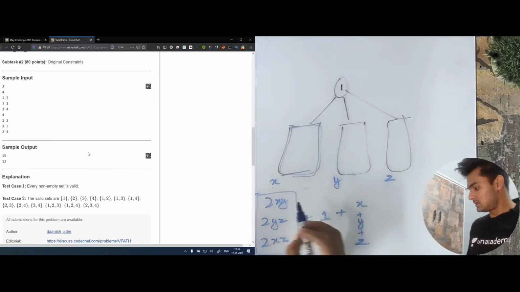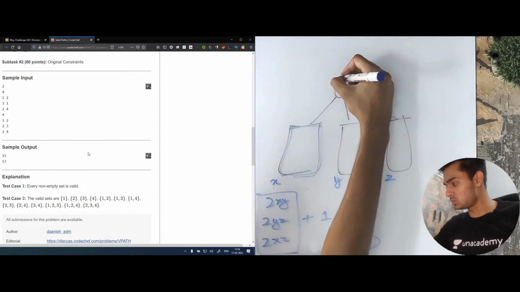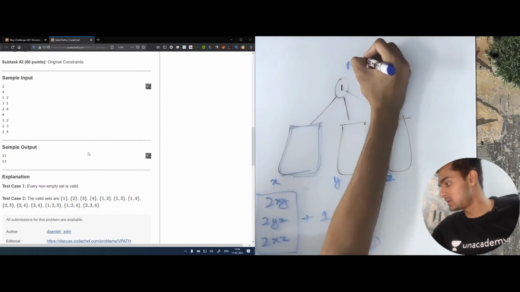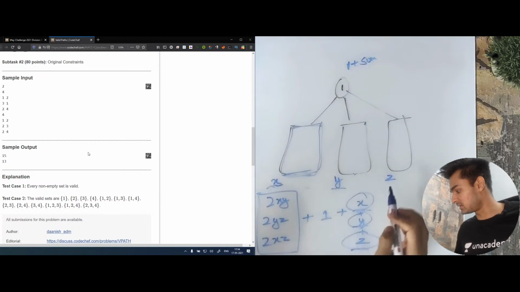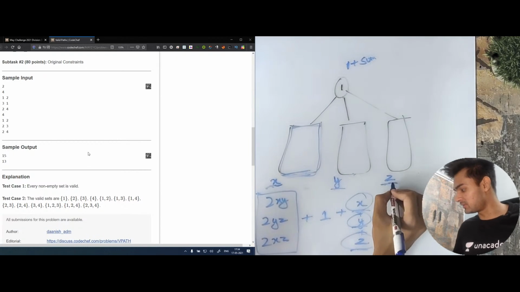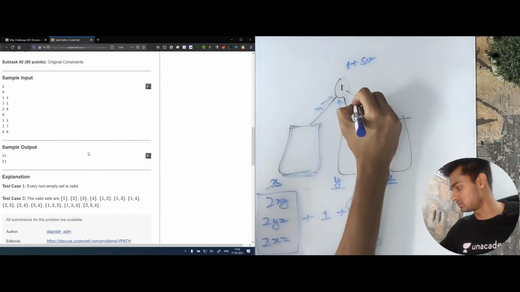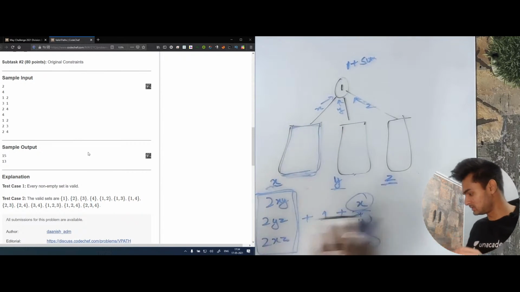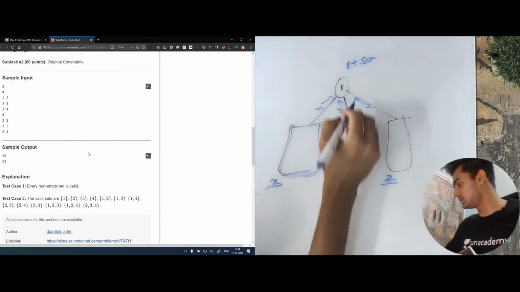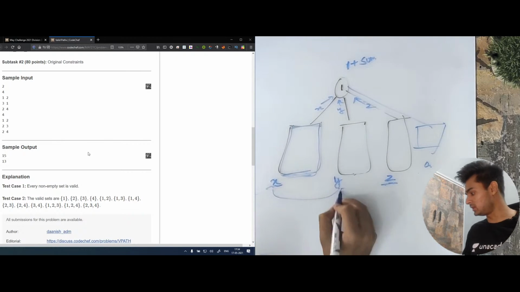Okay. Now, so we can see that from DFS or any recursion, finding these values is easy. X, y and z. So basically all we have to do is when we reach 1, we have to add 1 plus sum of all the roots, sum of all the leaf values. So basically this will give us x, this will give us y, and this will give us z. So we just have to add all the values. So this will be x, y and z. We just have to add all these values. But how to find this? Because the reason is, what if instead of 3 there were 4 sets? Okay, if there were 4 sets, we had to take pair of every 2 sets.